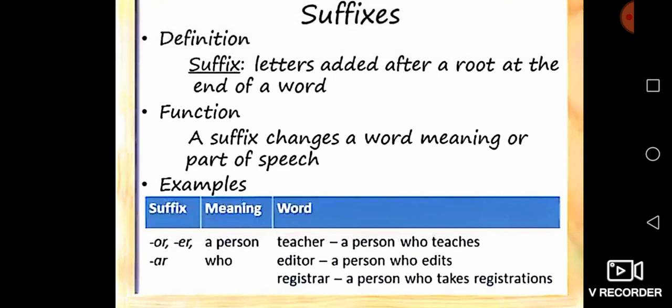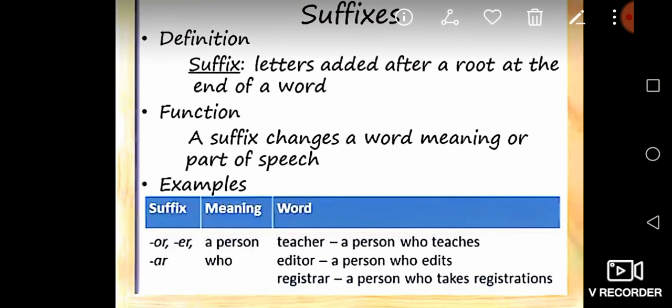Next, you see editor. Edit is the base of the word editor. Listen, we added something to the word, or. Then we say editor. A person who edits is called an editor. Listen, or is an example of suffixes. Next word is registrar. A person who takes registration is called a registrar.